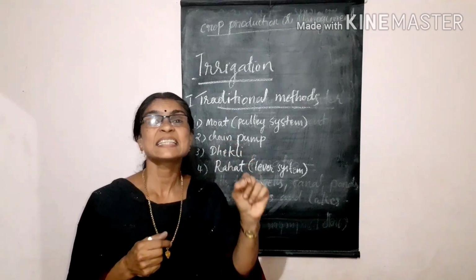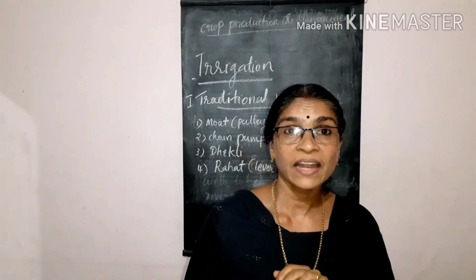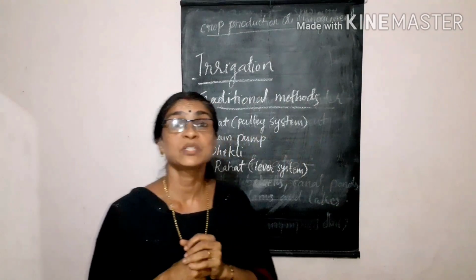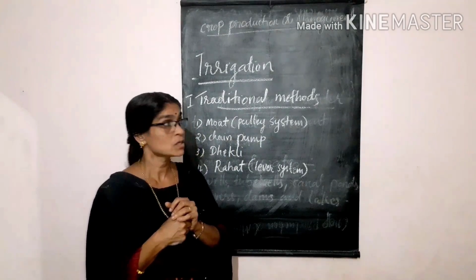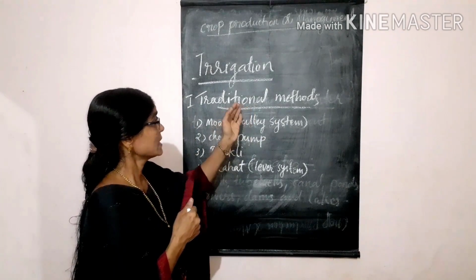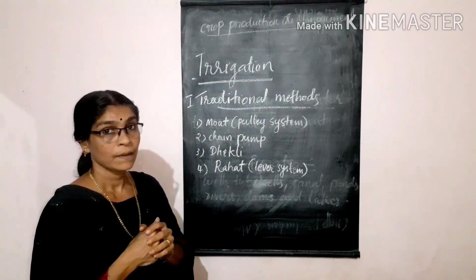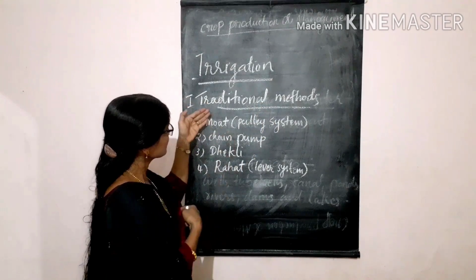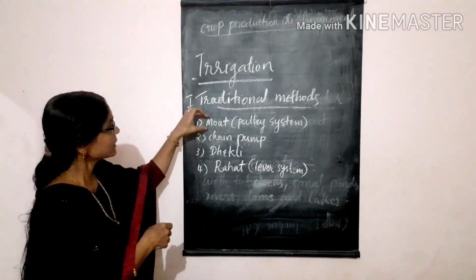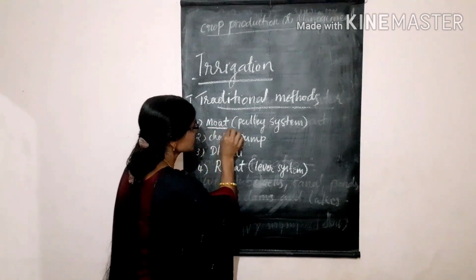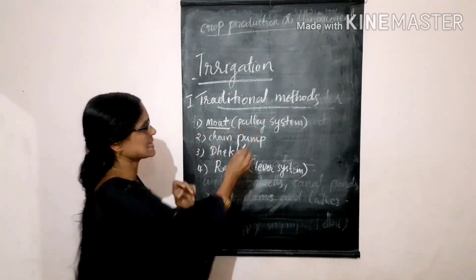It is less efficient and more time consuming, because of this, mainly using cattle or human labor. Then there are different traditional methods. And the first one is mote, the pulley system.